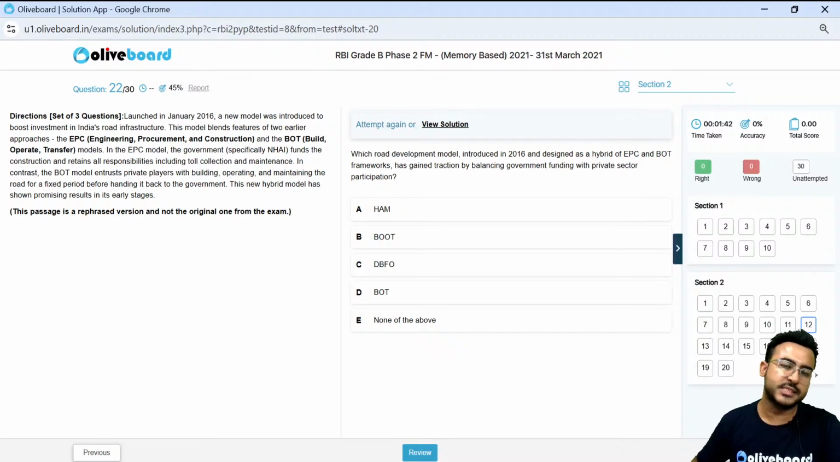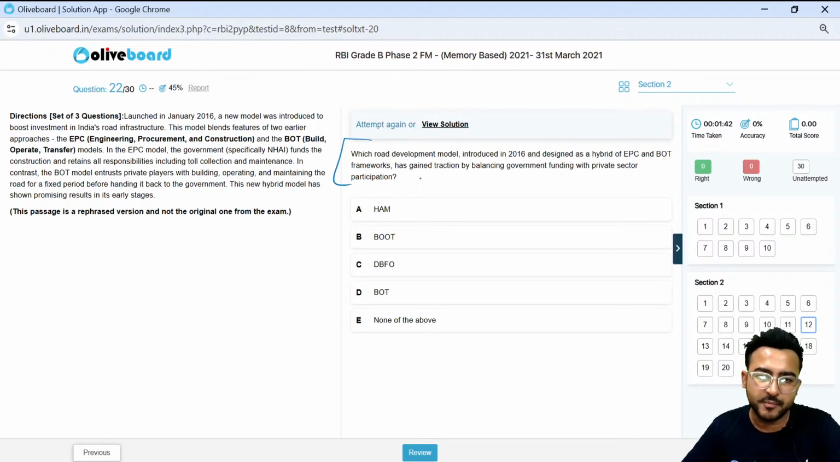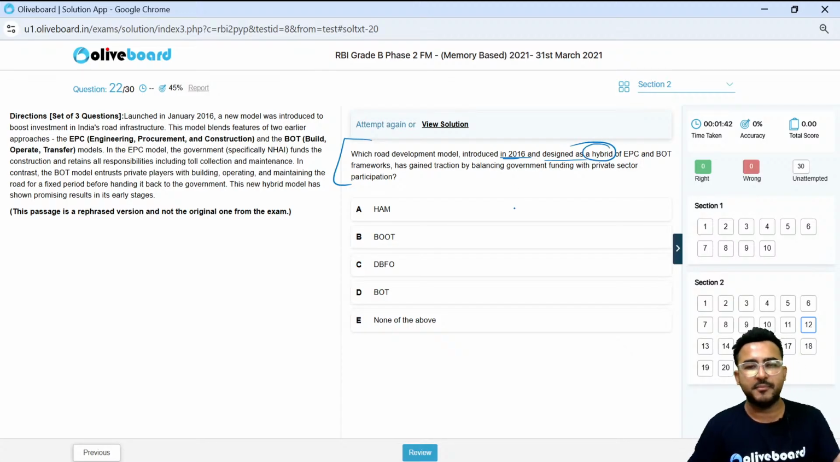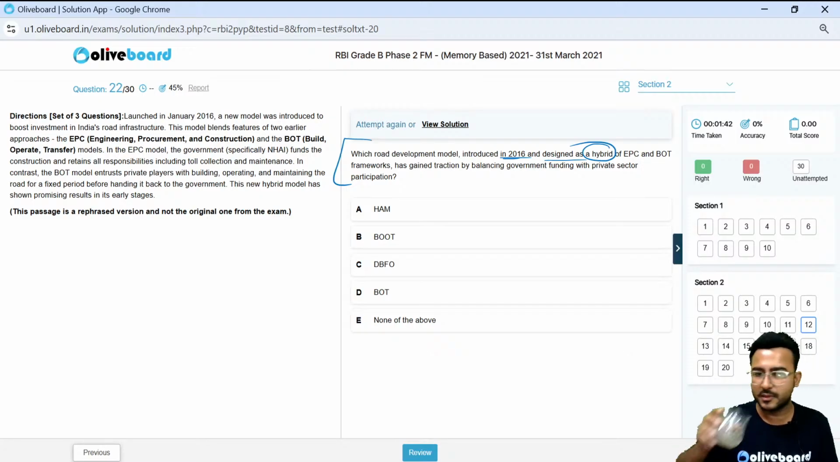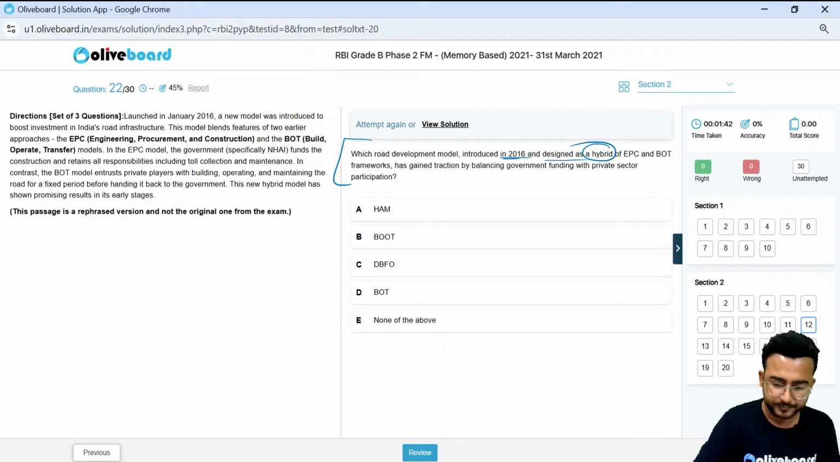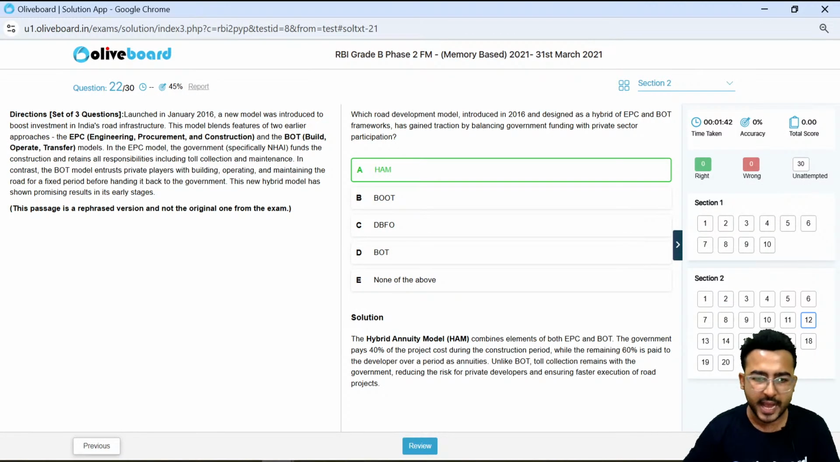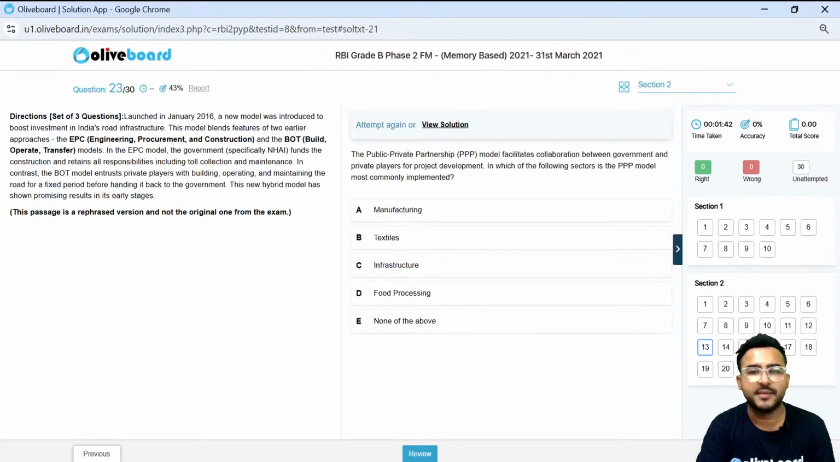The very first question. Which road development model introduced in 2016 and designed as a hybrid? Now, which model is a hybrid of EPC and BOT framework? Here we are able to balance the government funding and the private sector participation as well. Very good, Akshay. HAM model, hybrid annuity model. It's a combination of EPC and BOT.